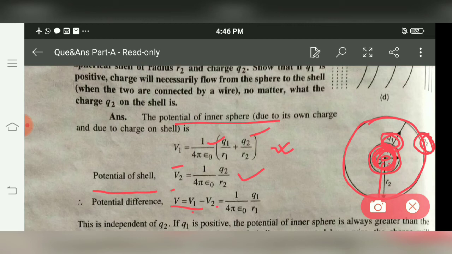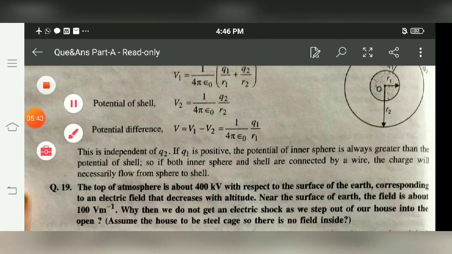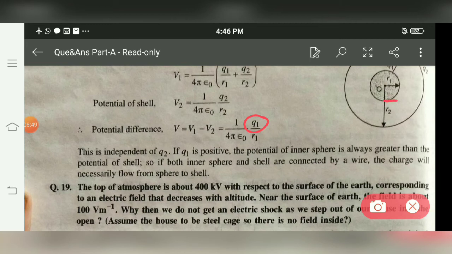So we observe that the potential difference is independent of q2, as no q2 is present in it. Whatever the value of q2, the potential difference is not going to vary with q2. Second, if q1 is positive, it's quite obvious that the sphere is at higher potential and the shell is at low potential. If we connect them with a wire, then charge is going to flow from the body at higher potential to the body at low potential.